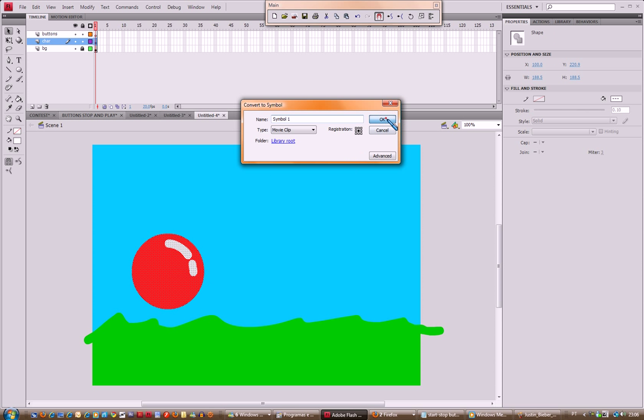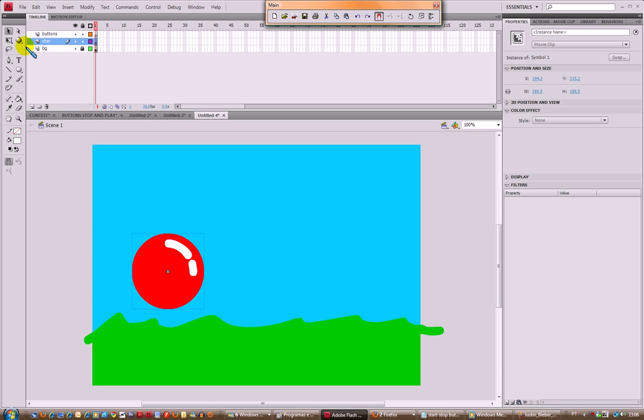Convert this to symbol. Movie clip, okay?